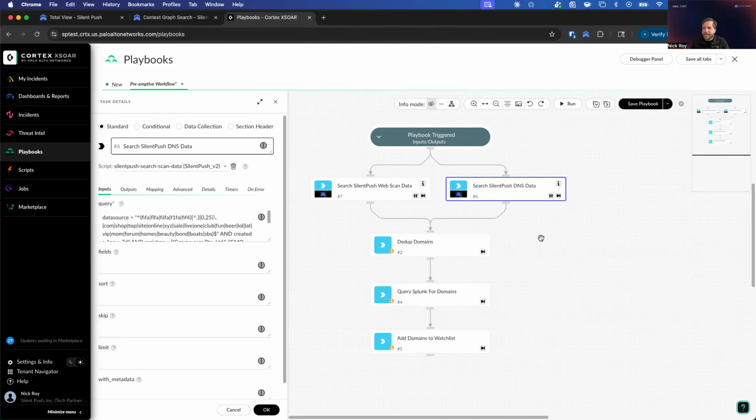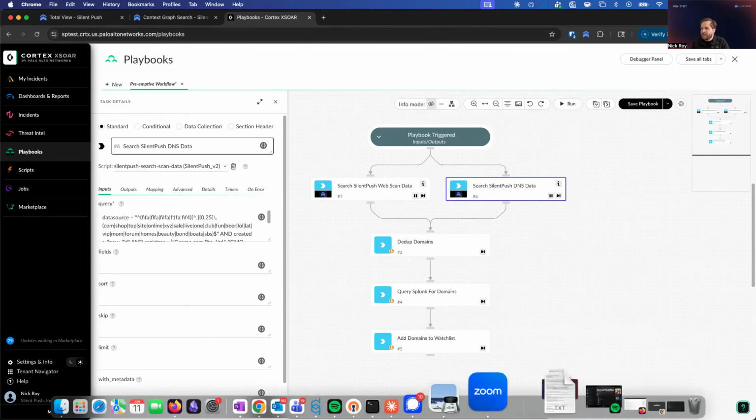I can dedupe the domains. I can query my Splunk instance. I can put it into a watch list. Now that we have these patterns, we can start to automatically track new infrastructure that matches this and make sure we're actually getting this data into our security tools so we can start to build our own preemptive lists.